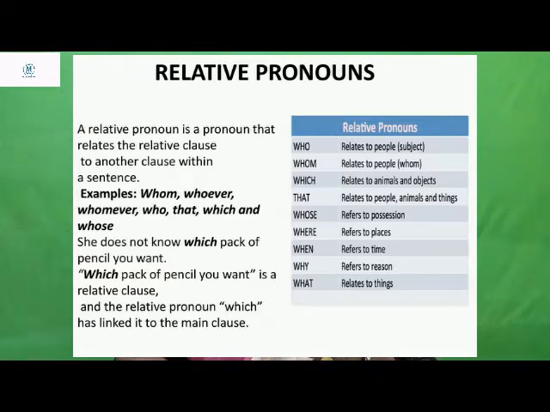I use who as a relative pronoun when I am relating to persons, people. And I use which relating to animals and objects. Whose refers to possession. I am just asking whose pencil is this, whose pen is this. In that scenario, possession, I just want to know whom it belongs to. That time I use whose.